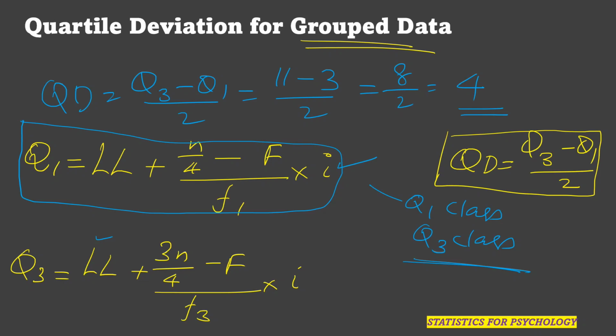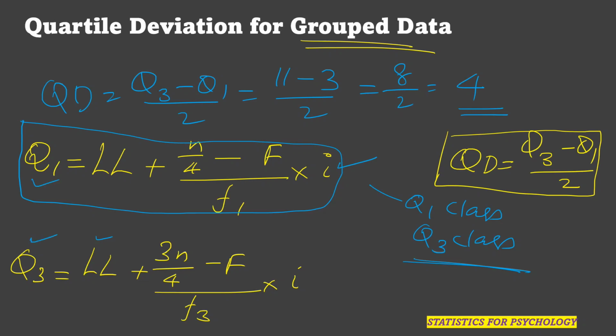N stands for the total frequency, and capital F is the cumulative frequency of the class just below the Q3 class, that is just before the Q3 class, and f3 is the frequency of the Q3 class, and i again the class interval. Now using these two formulas, we will get Q1 and Q3.